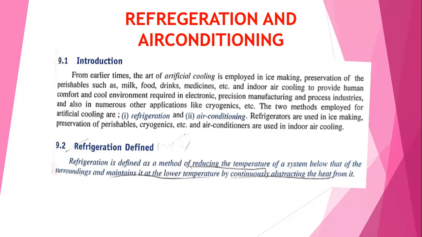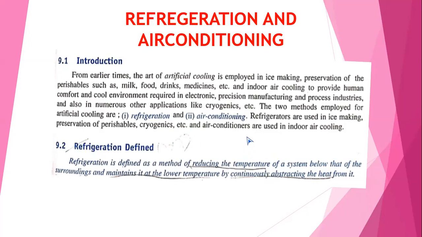All of you see a refrigerator in your house, for keeping groceries, food items, milk, medicines, and other items for a long time without decaying. Another is air conditioning. Nowadays, air conditioning is very much essential for your home, hospitals, and computer centers. There you need air conditioning.